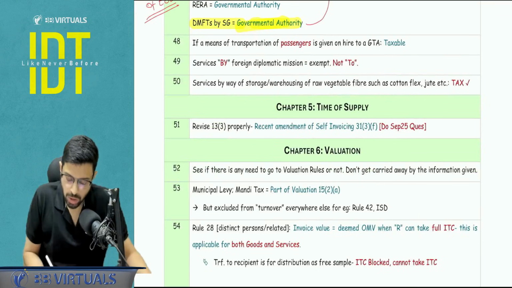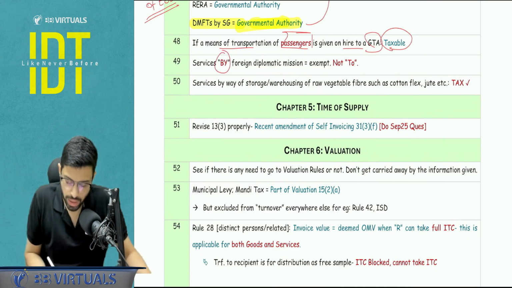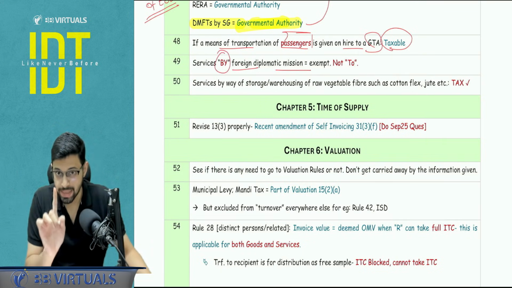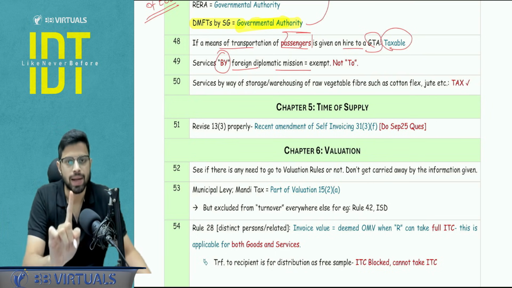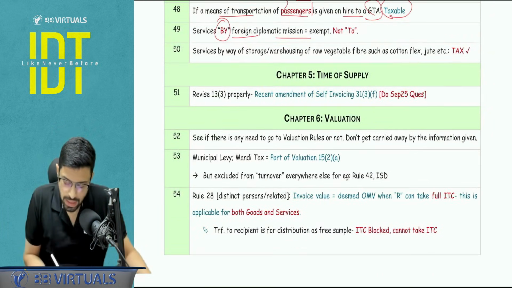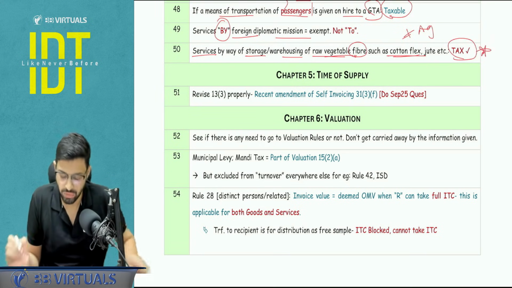Next, if a means of transportation of passenger is given on hire to a GTA, it will be taxable. Exemption will be only when it is a means of transportation of goods. Point to be noted, services by a foreign diplomatic mission are exempt. Okay, so services to a foreign diplomatic mission are taxable. Service by way of storage, warehousing of raw material, raw vegetable fiber such as cotton, flax, these are not technically agriculture produce, so you have to tax it. It was asked in one of the attempts.